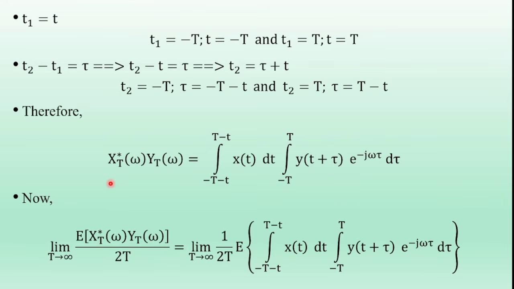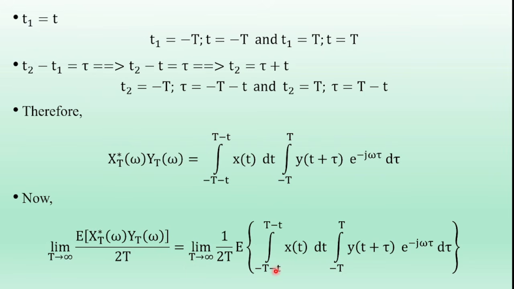we get the resultant expression: the LHS term is the limit as T tends to infinity of the expectation of X_T conjugate of omega times Y_T of omega divided by 2T, which is equal to the limit as T tends to infinity of 1 by 2T times the expectation of the RHS term. So now here in this integration, applying the limit value, what is the limit value here? Capital T is equal to infinity.